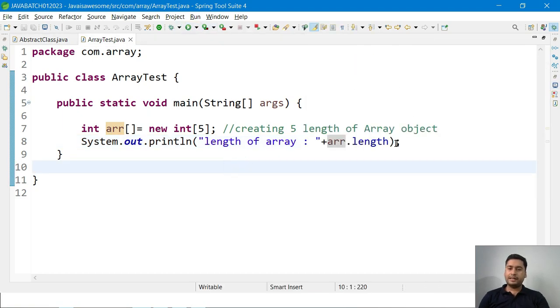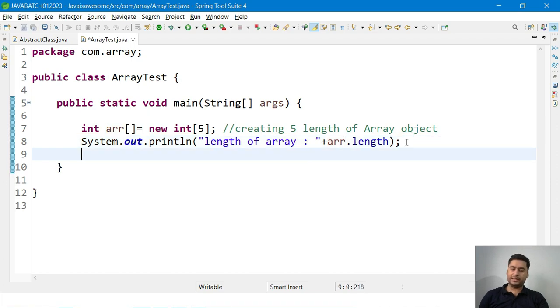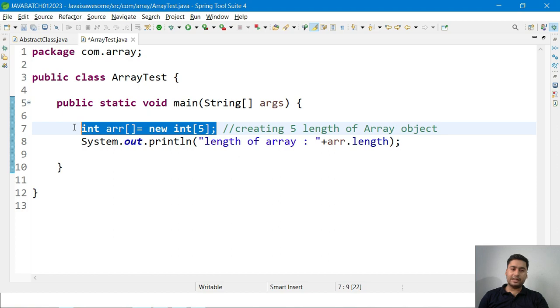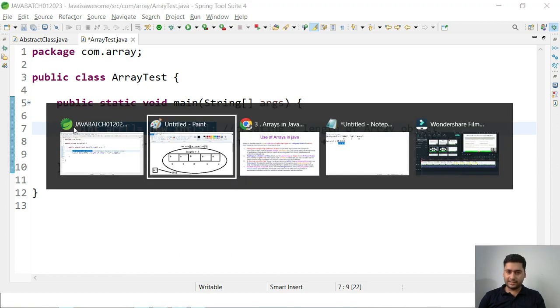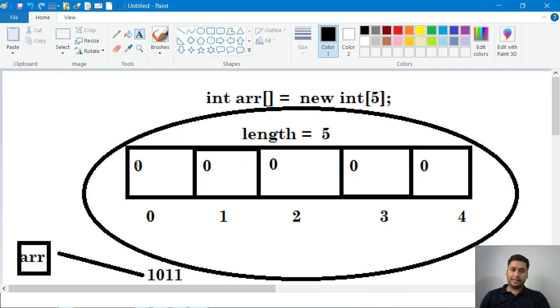Now I want to see how we can access and print the value which is stored by default inside this. Right now the default value in the array is 0 0 0 0 0 at every index position. I want to print, for example, the value at index 2.